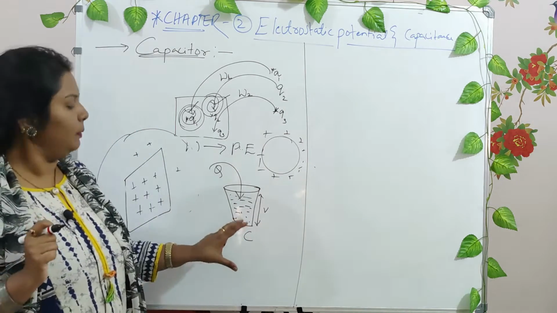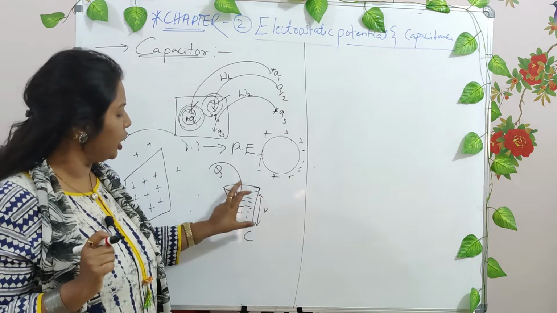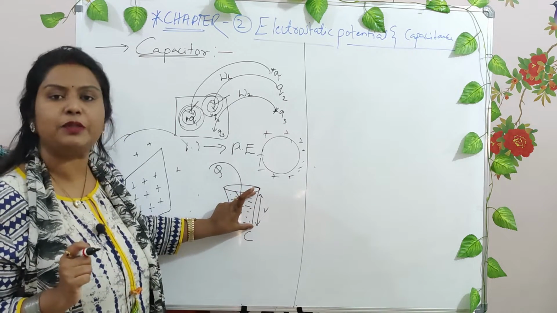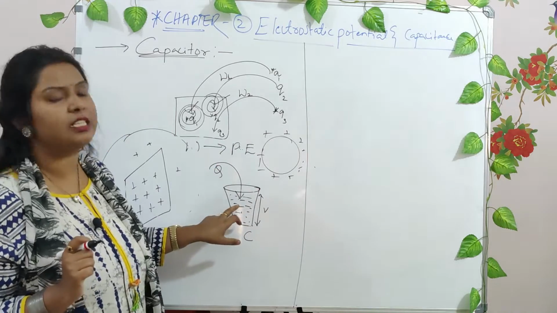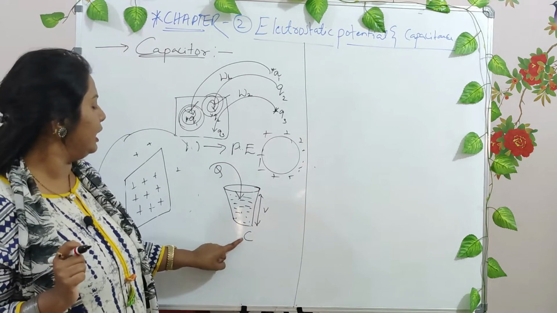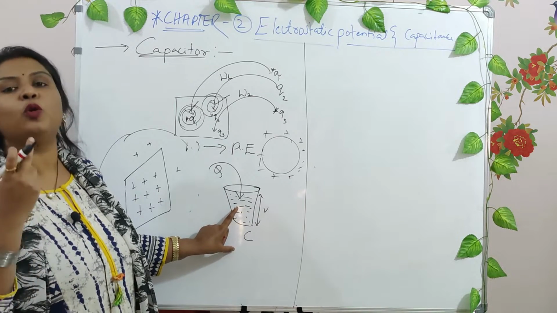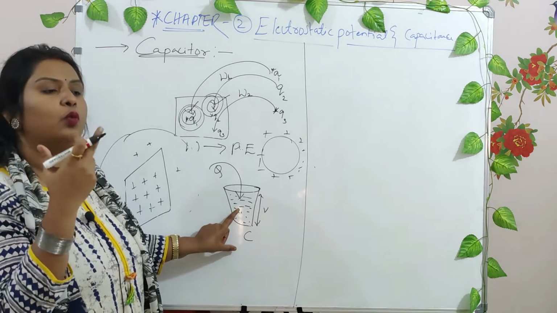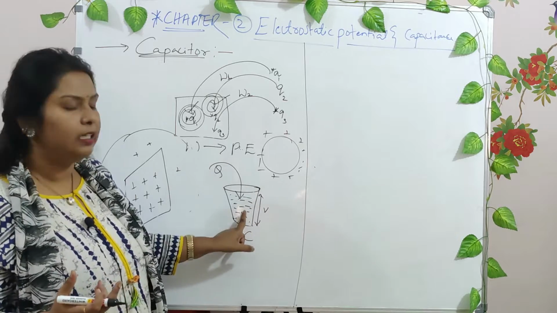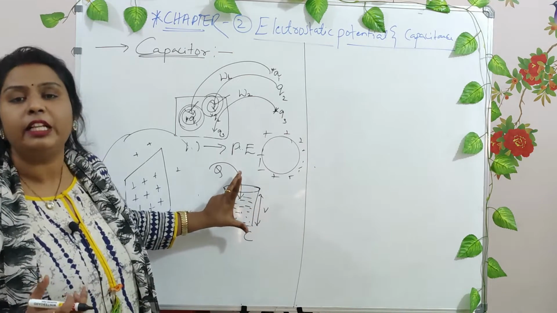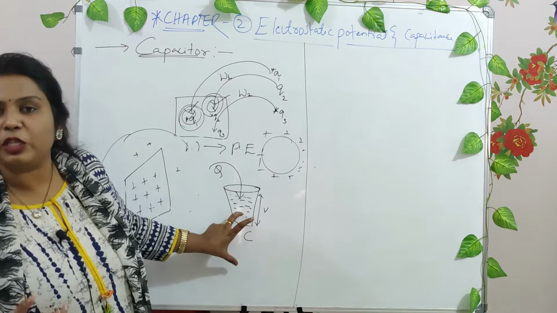Now say for example, this is the glass, these are the charges, and this is the potential level it has filled. Now you cannot put further charges into it, right? The capacity of this particular glass is only this much. Now what if you want to have more charges into this? Then you increase the capacity, right? You increase the capacity of this particular glass.